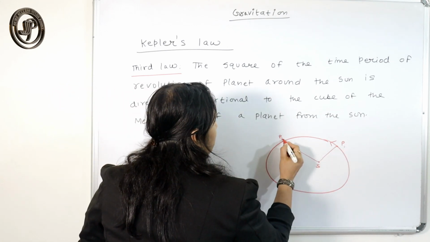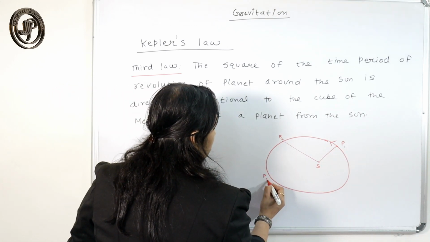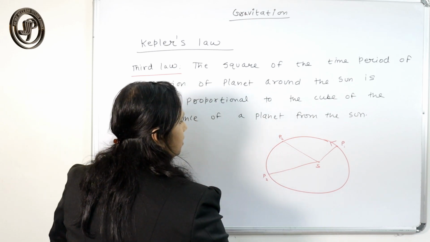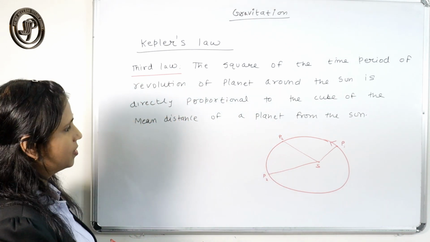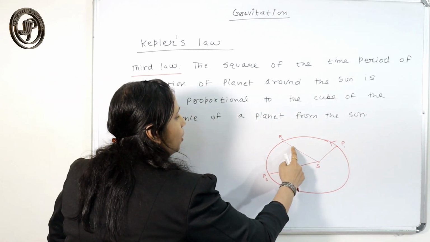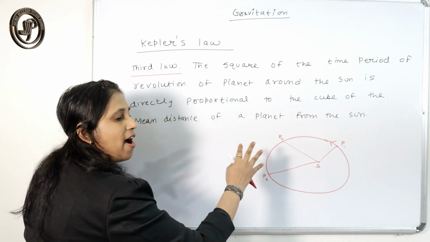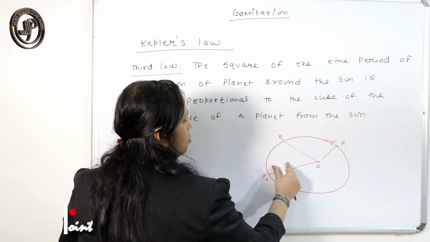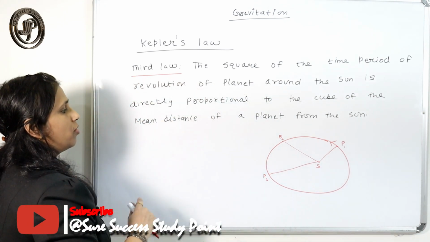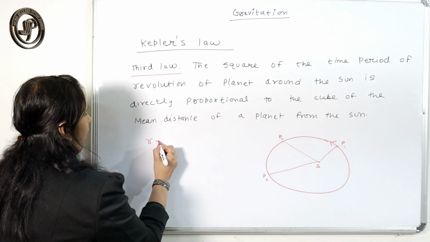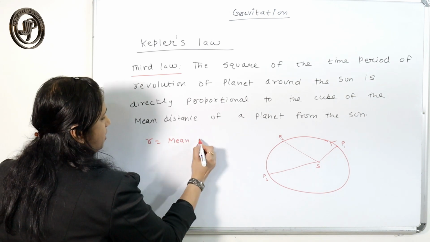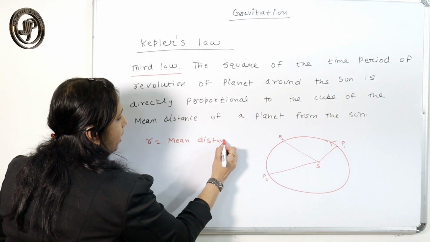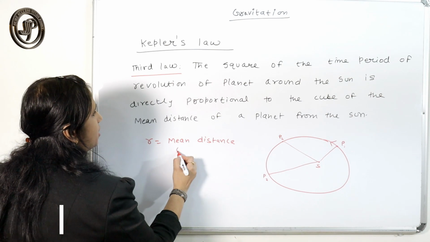If the planet comes to this position, this is again the distance. So if we take the mean or average of all the distances, if this is R1, this is R2, this is R3, like that.